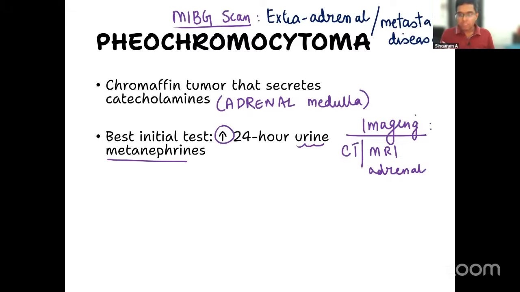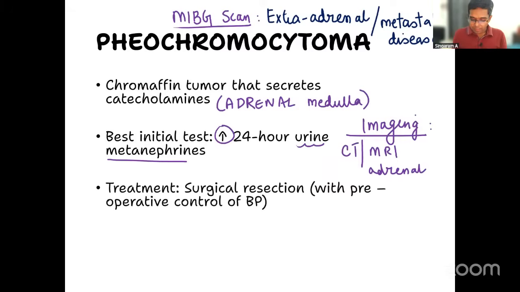Okay. Now tell me, what should be the treatment of this condition? Of course, all of you will answer that I have to remove the tumor. Fine. But removing the tumor should be done only after controlling the blood pressure. Very important. Hypertension should be controlled, and only then I go for surgical resection. Surgical resection is correct with the pre-operative control of blood pressure. There are two agents to control the blood pressure.